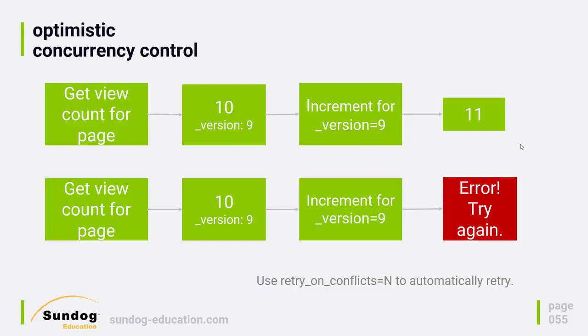Now, you don't have to do this necessarily by hand. There is another parameter called retry_on_conflict when you do an update that will allow you to automatically retry if this happens. So that's kind of a nifty feature. So that's optimistic concurrency control. You might want to stare at this slide for a little bit if it doesn't make sense.